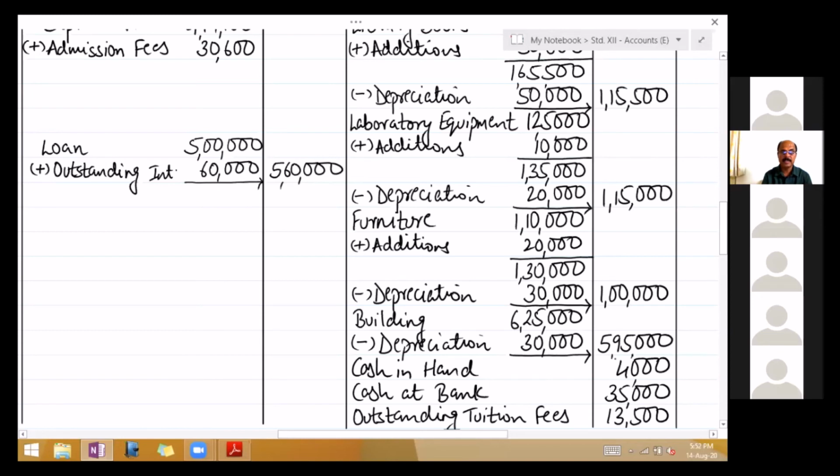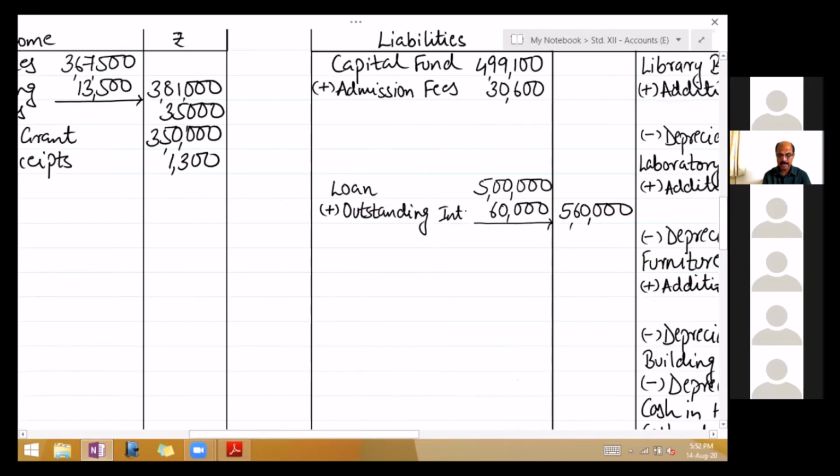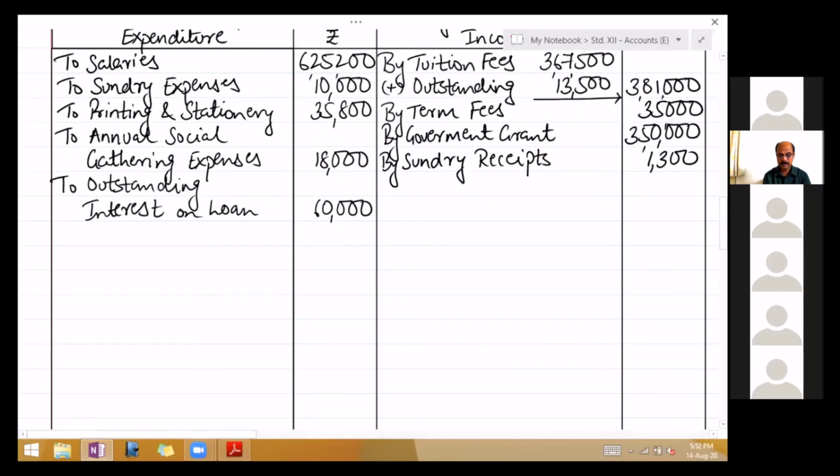Now all the depreciation, take it to the debit side of income and expenditure account. Expenditure side, to depreciation. On the next line, write all the 4 assets. First one, library books 50,000. Furniture 30,000.